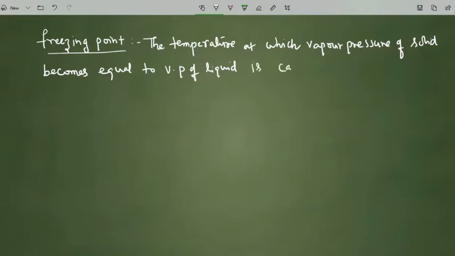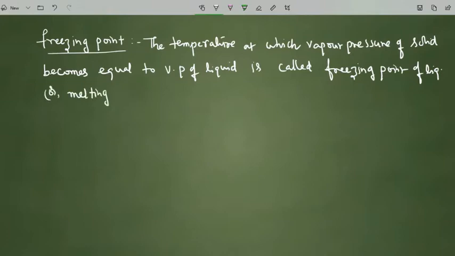That we will call the freezing point of the liquid, or we can also call this the melting point of the solid.